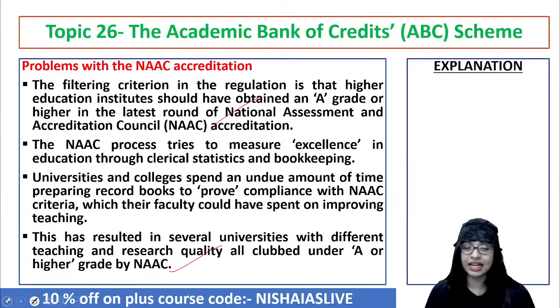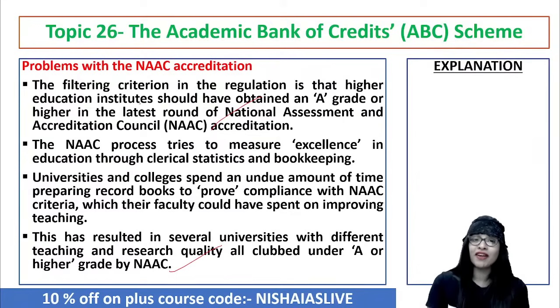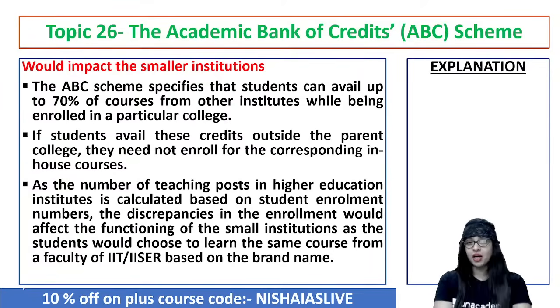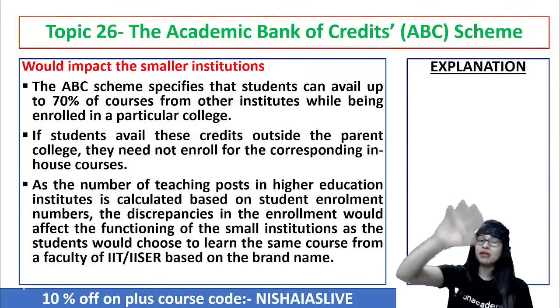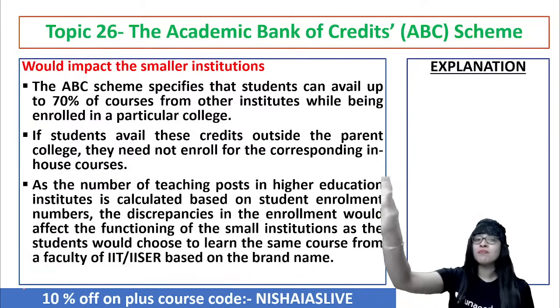Now, because of this, guys, NAC is given to all the higher education institutions. Do you think the small institutions who are doing really well will be affected with the so-called ABC credit or NAC accreditation? Let's talk about the ABC now. It is said to be for higher education and for all the big institutes as a whole. The ABC scheme also tells that students can avail up to 70% of courses from other institutes, while they are enrolled in one particular college itself.